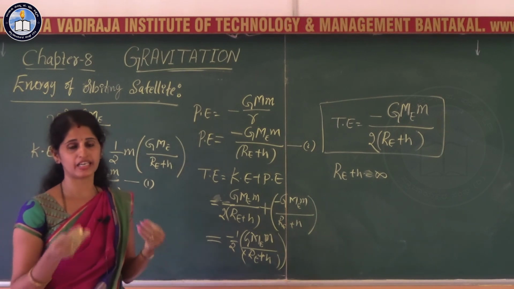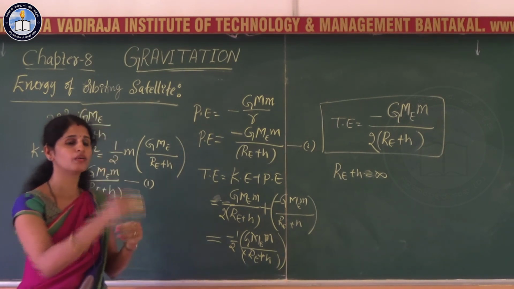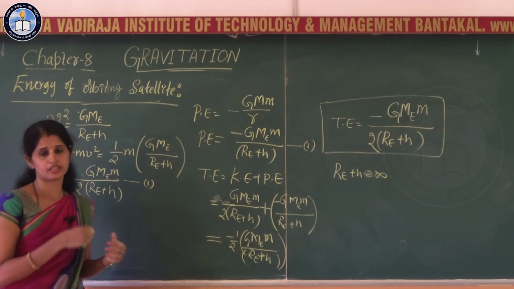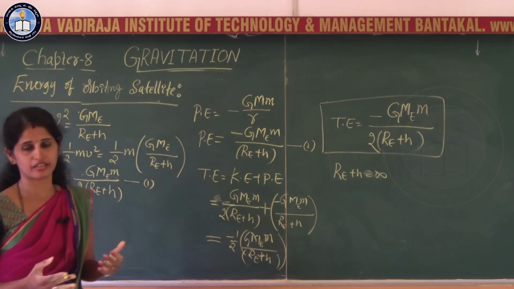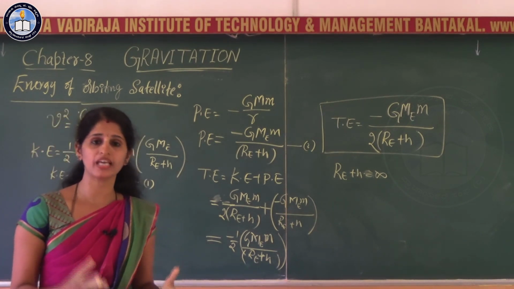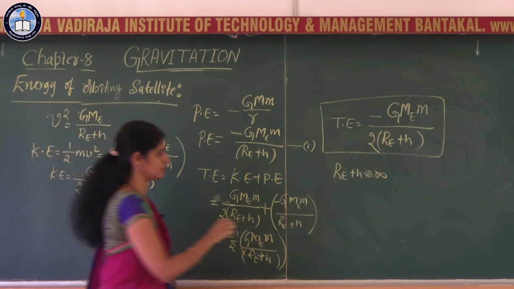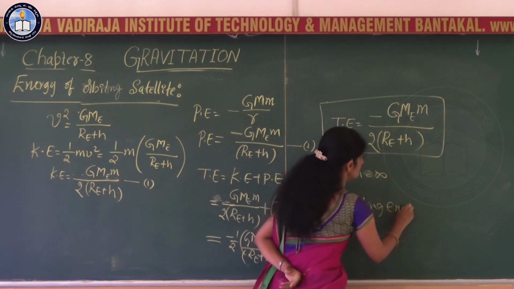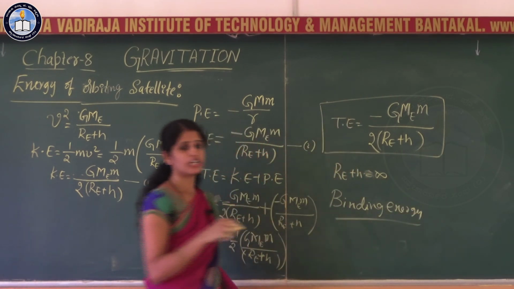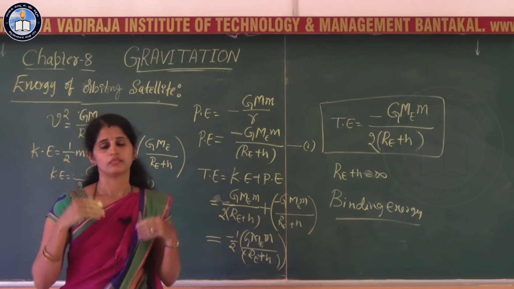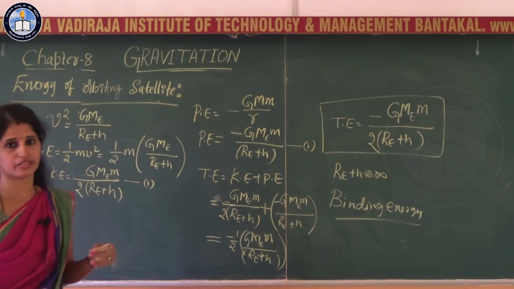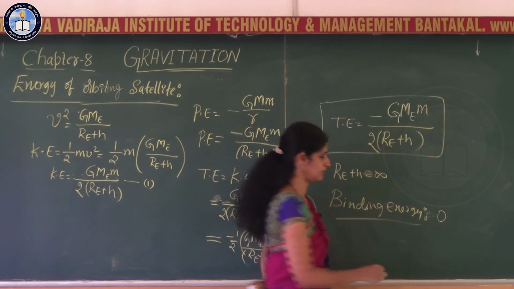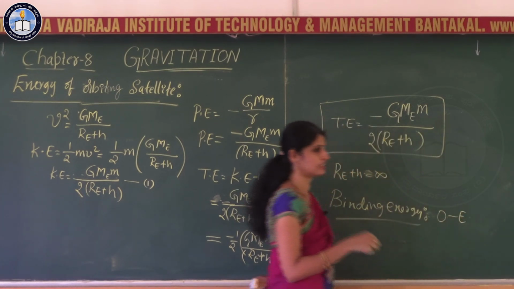If you are not supplying energy to the satellite, it will continuously move around the earth in an allowed orbit. The satellite is bound to the earth. Now the binding energy is the energy required to remove the satellite from its orbit. The binding energy is equal to the energy of the satellite at infinity minus the energy of the satellite in the orbit.